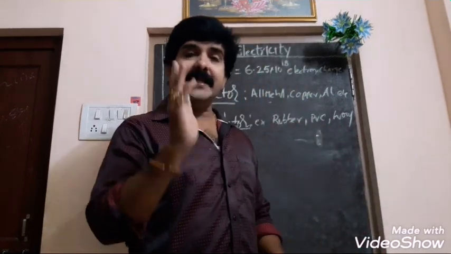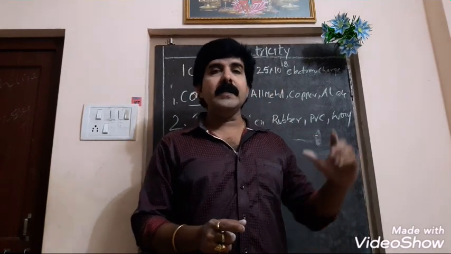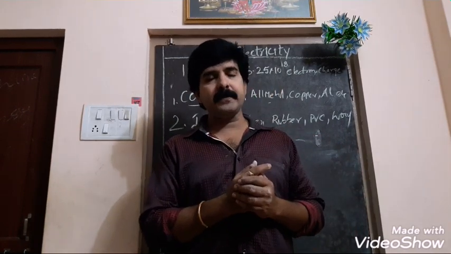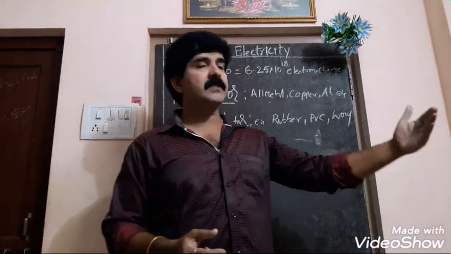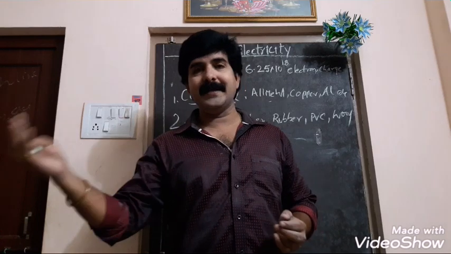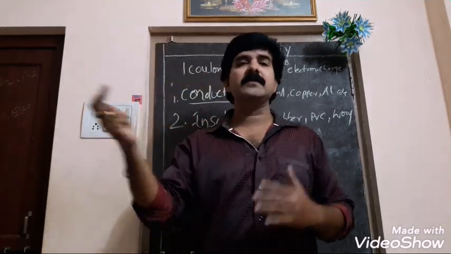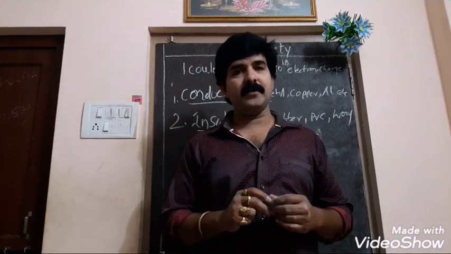But these atoms differ in size and structure from substance to substance. Some substances have different atomic structure, size, etc.